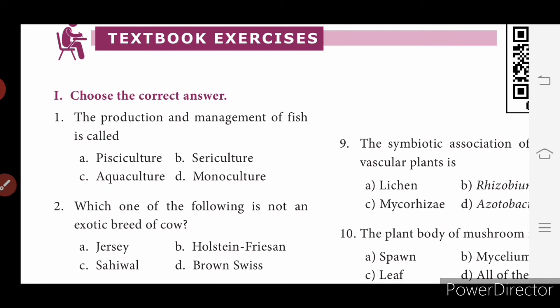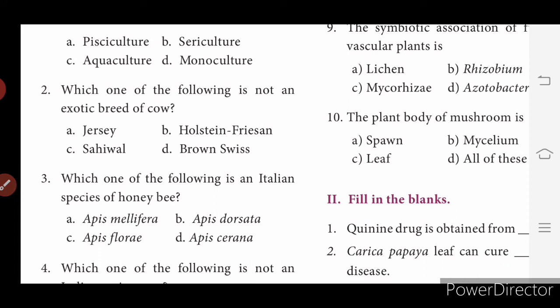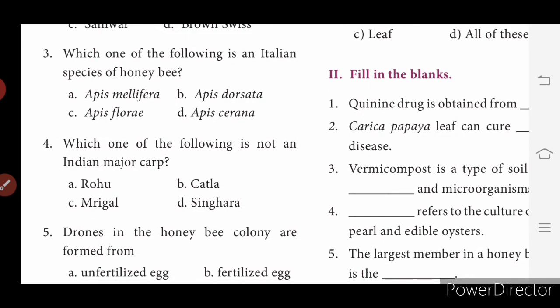The production and management of fish is called pisciculture. Which one of the following is not an exotic breed of cow? Sahiwal. Which one of the following is an Italian species of honey bee? Apis mellifera. First one, Apis mellifera.